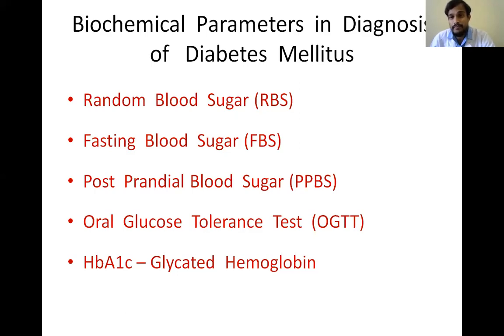The oral glucose tolerance test is a special test, the standard test for diagnosis of diabetes. And HbA1c, glycated hemoglobin, is formed when glucose combines with hemoglobin.